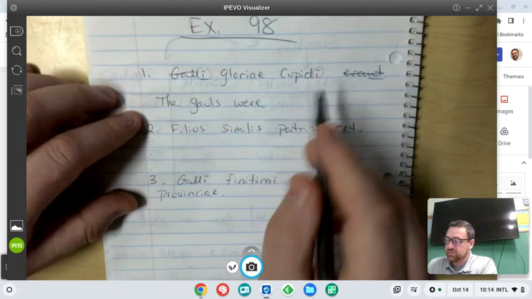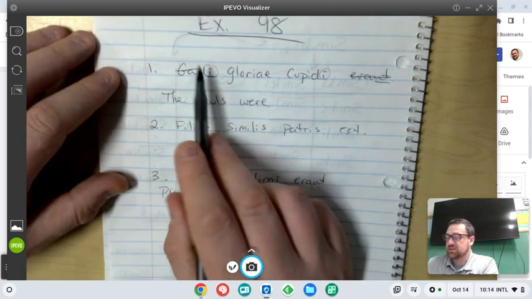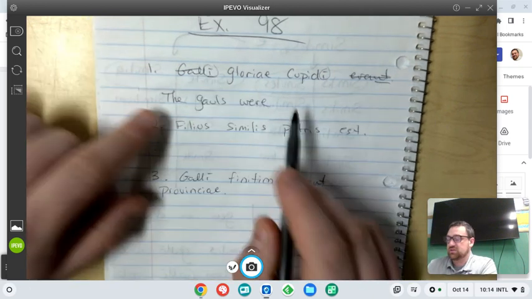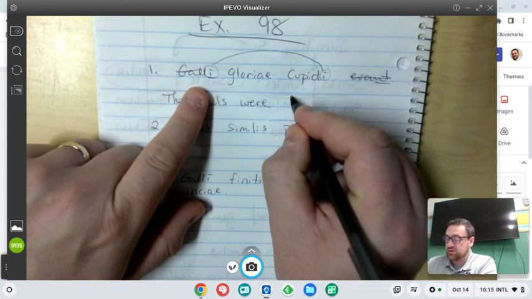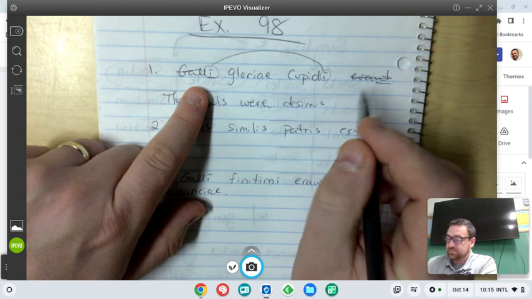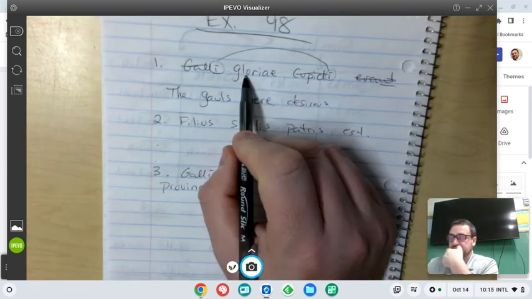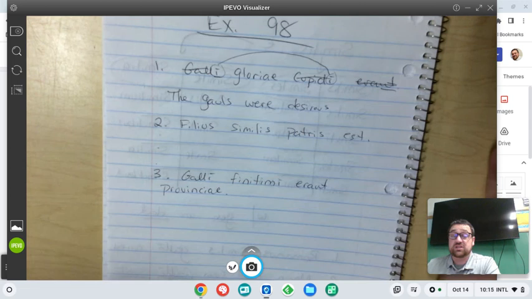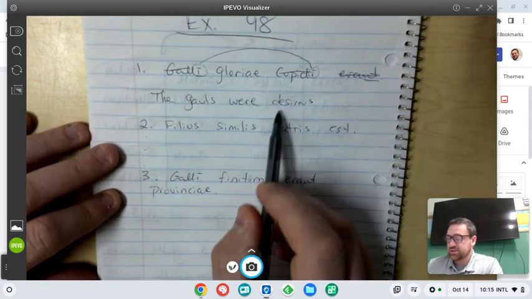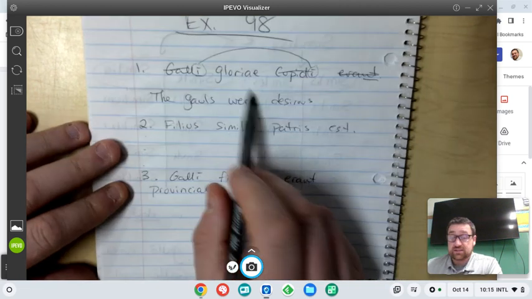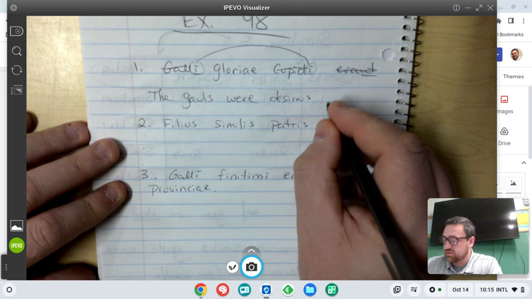Cupidus, a, um is a first, second declension adjective. We have a second declension word, so it makes sense that they have the same ending. So the Gauls were desirous. And we learn to use the genitive with desirous or envious, or covetous, we can also say. So that is genitive of glory.